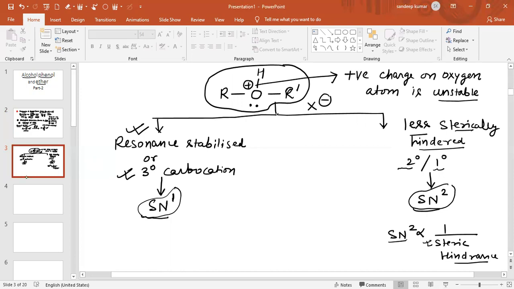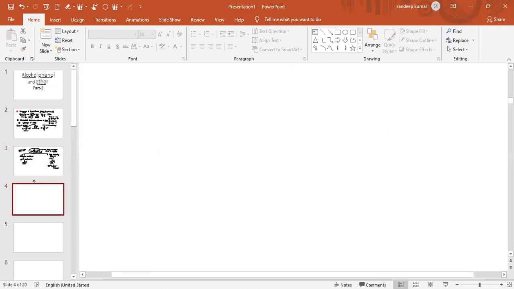Now we will discuss each and every question. This question has been asked in NEET 2018. Also this question, see in which years it has been asked. I will put the questions in front of you.